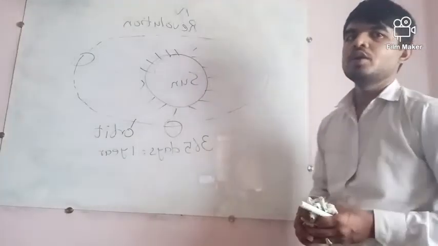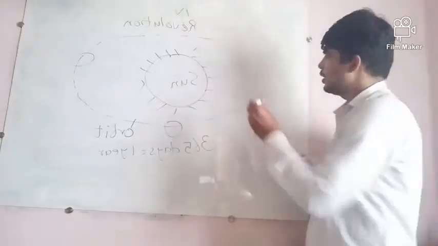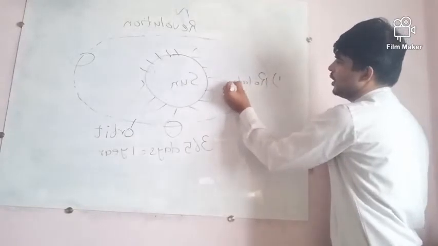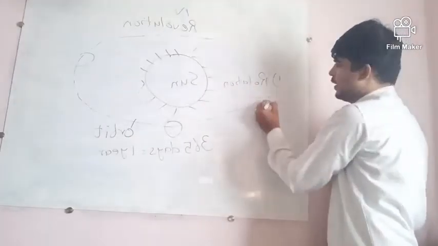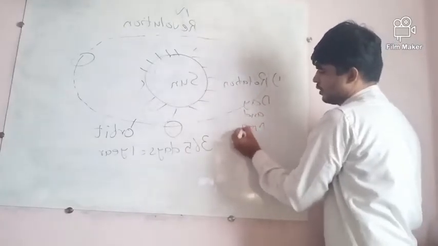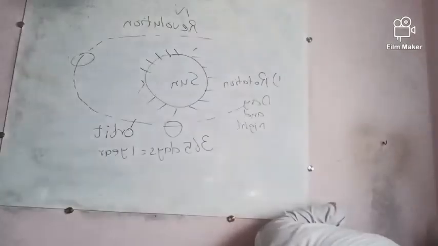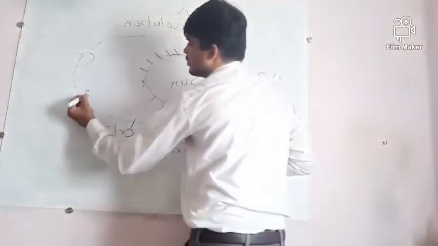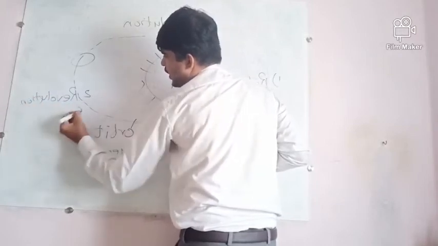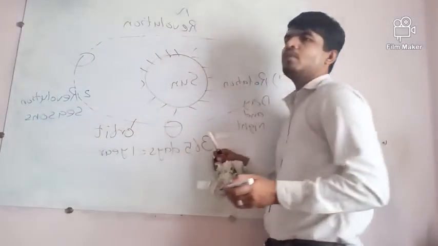So, what we learned today? Motions of the Earth. One is rotation. That is, Earth rotates on its own axis. Because of that, we have day and night. And second one is revolution. That is movement around the Sun, and because of that we have seasons: summer, winter, autumn, spring.